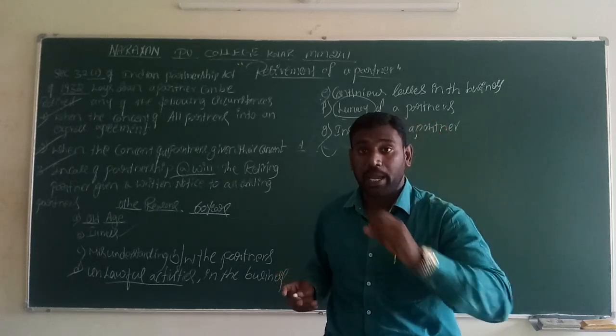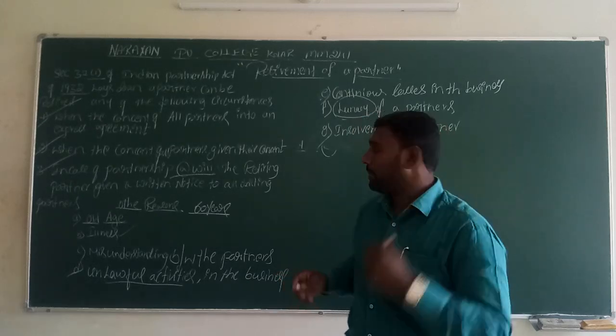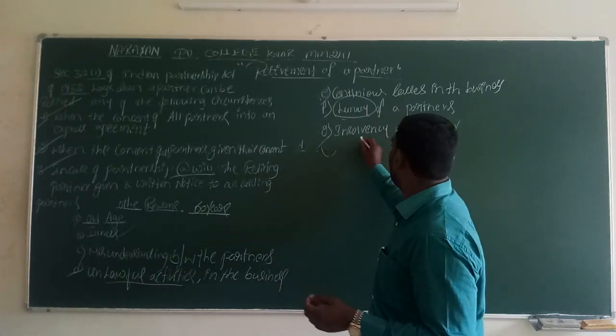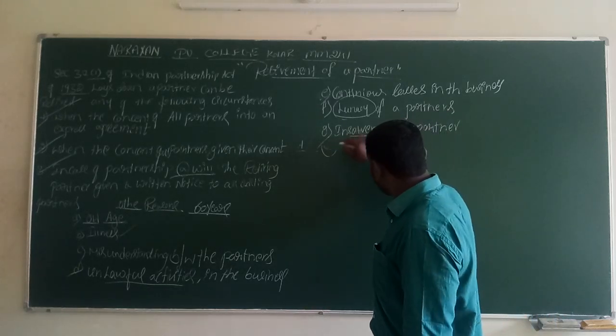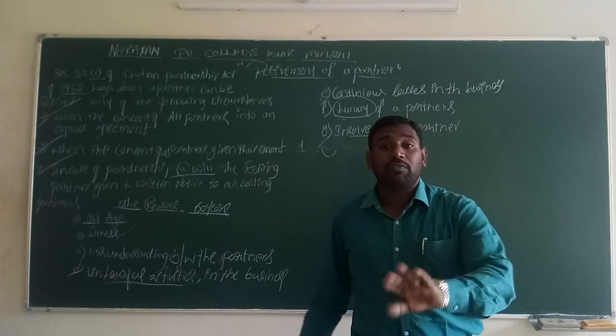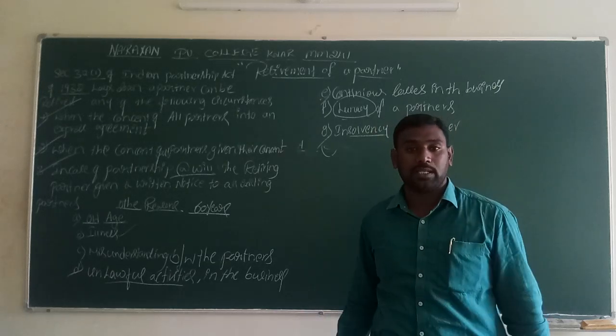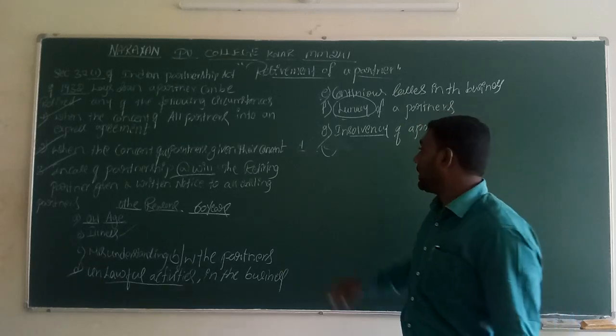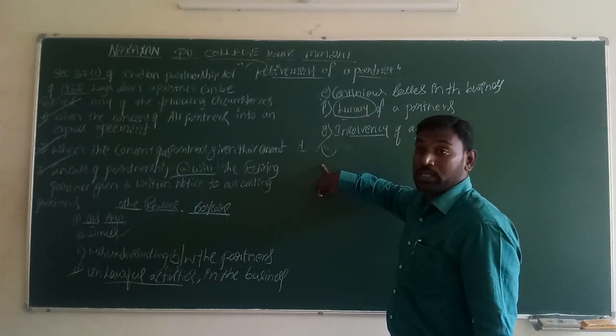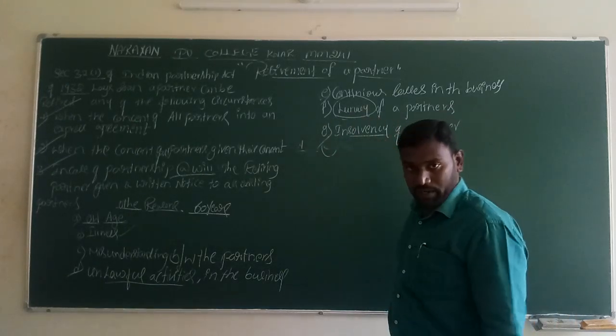Insolvent means the partner does not have the capacity to repay the debt he took from the outsider. That person is considered an insolvent person.